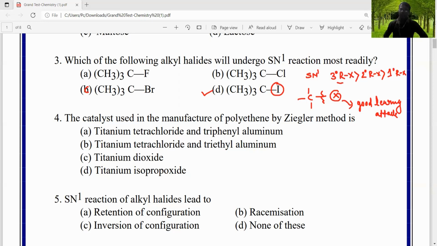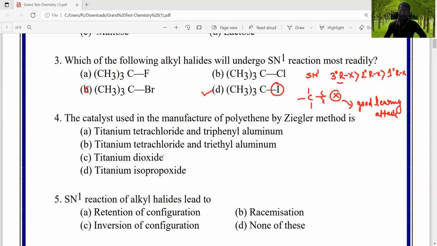Right? Then the fourth question is, the catalyst used in the manufacture of polythene in the Ziegler method is, option A, titanium tetrachloride and triphenyl aluminium. Option B is titanium trichloride and triethyl aluminium.